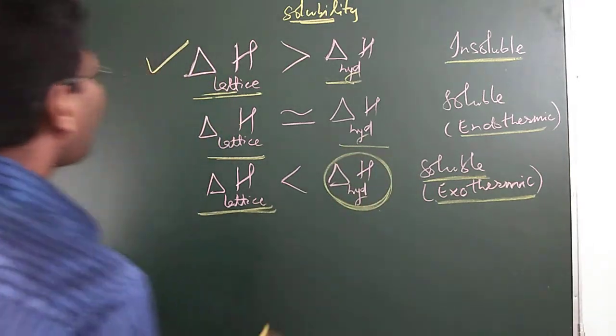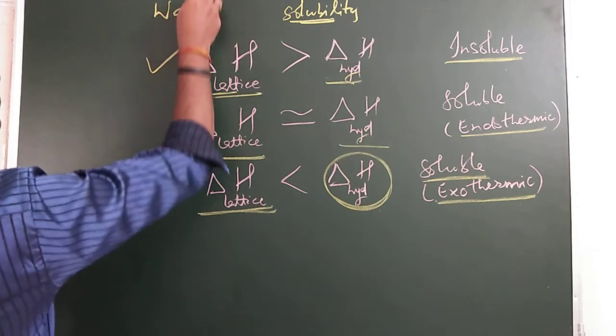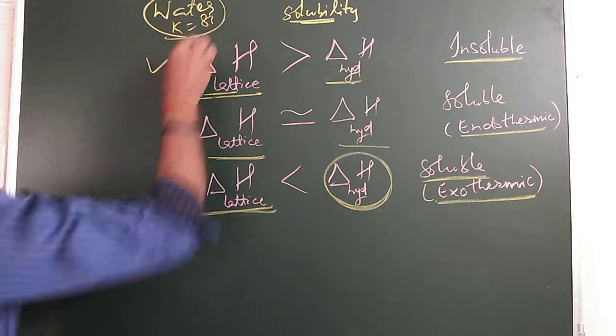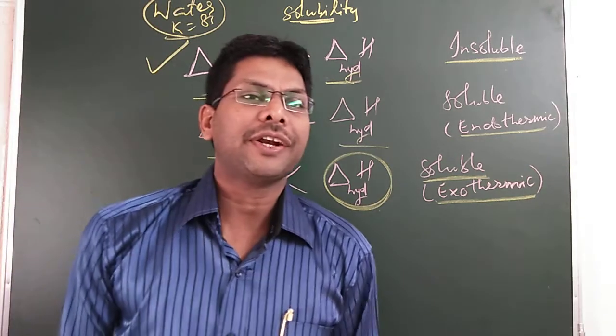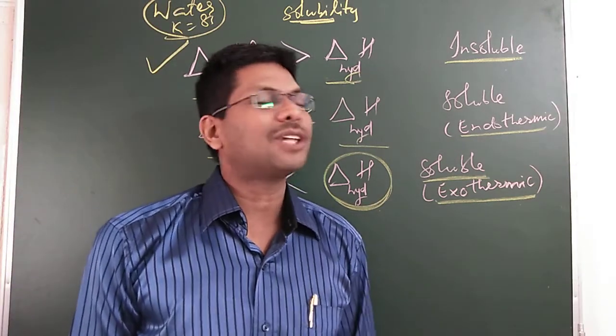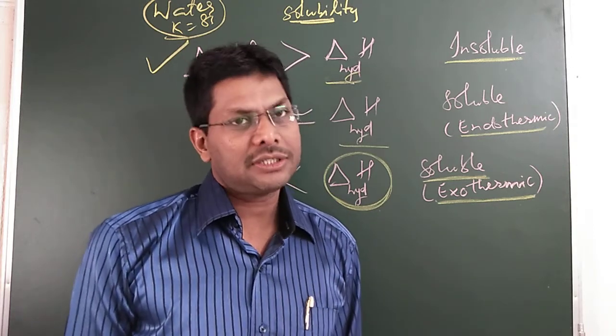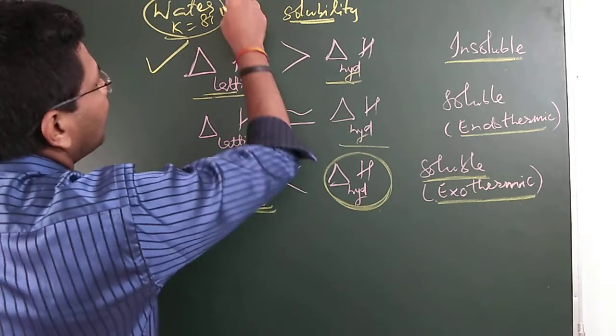Water has a very high dielectric constant of 81. Therefore most of the ionic compounds are soluble in water, and water is regarded as a universal solvent, the best solvent due to its high dielectric constant.